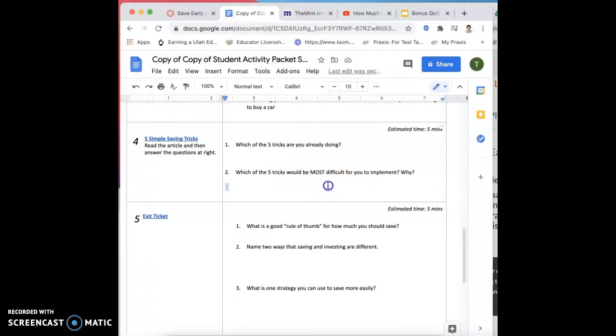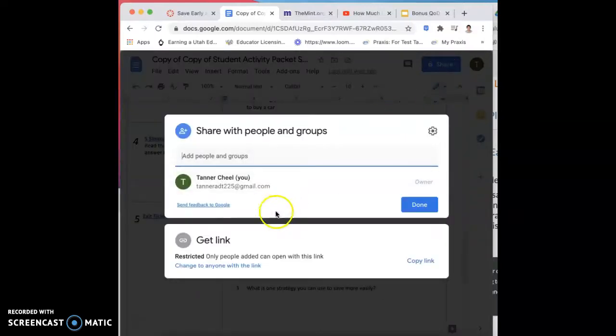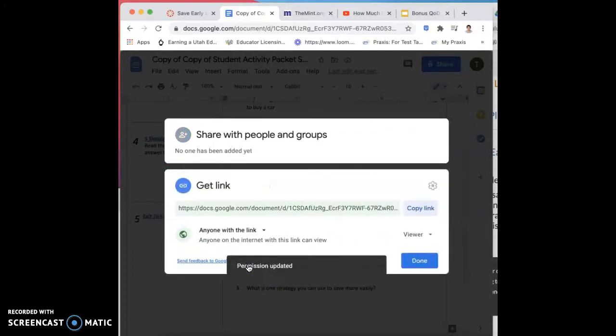Once you're done with all your answers, you want to come here. You can also do this on your phone. Alright? And this is important. You need to change the link from restricted. You need to change it. So if you just click there, anyone on the internet with this link can view. So I need to be able to see your homework.